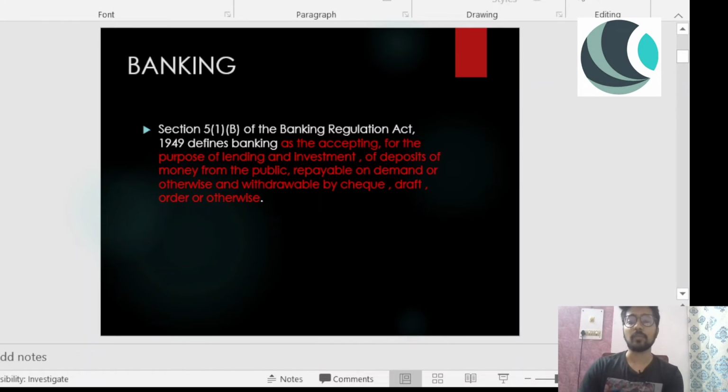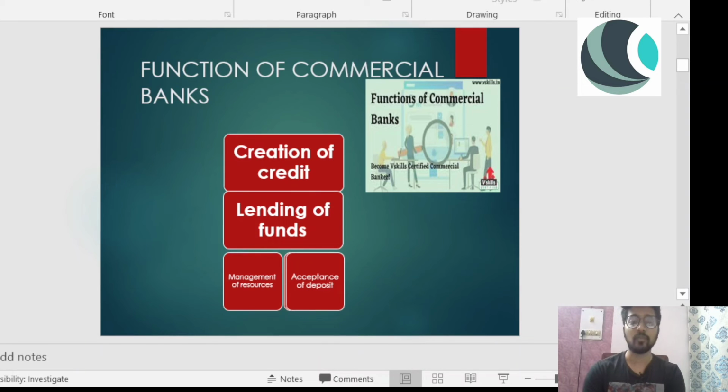So that is repayable on demand or otherwise, and withdrawable by check. If I write a check, my bank account will be debited and the person I'm writing the check to will be credited, and likewise draft, order or otherwise. So this is the definition of banking. I hope everyone is clear on the definition of banking, right? For your examination purpose, you need to remember the section and the year this act came, the Banking Regulation Act 1949.